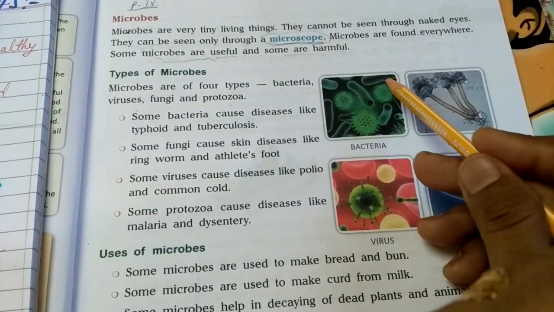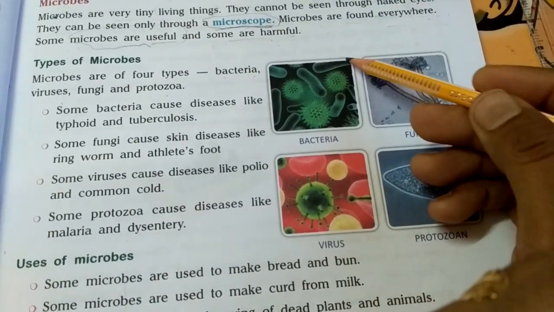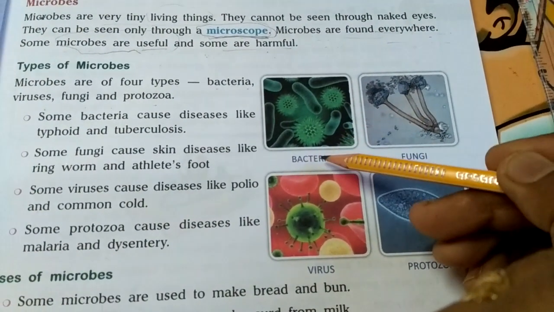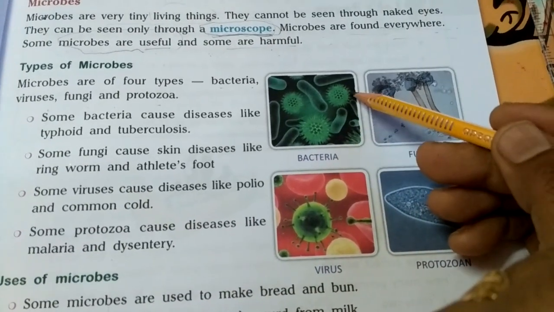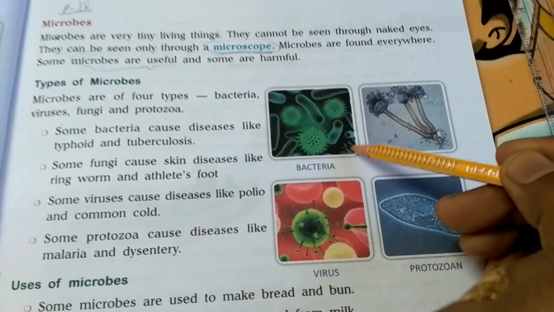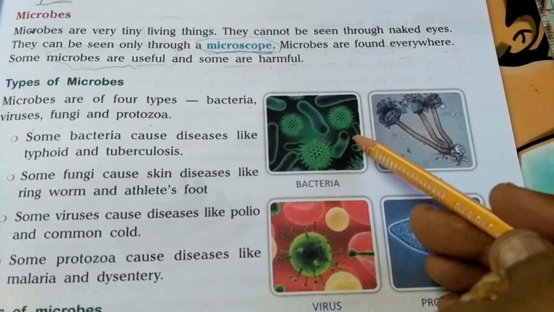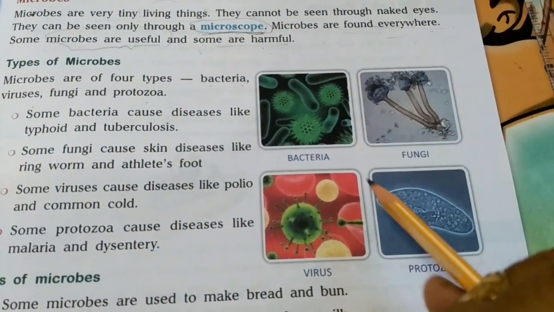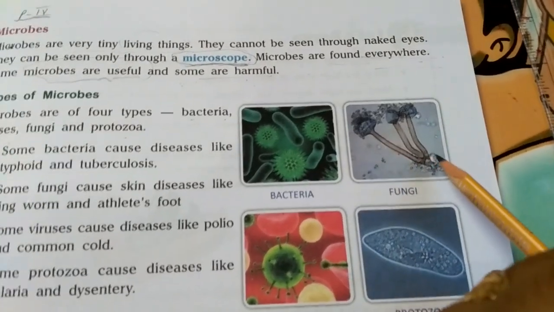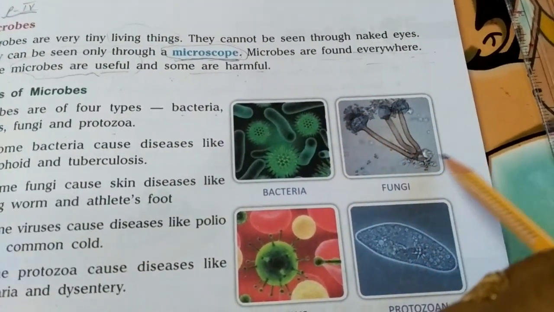On viewing bacteria through a microscope, their structure turns out to be somewhat like this, as you can see in this picture. This is the microscopic picture which you are seeing over here. So this is bacteria, these green colored pictures are viruses, this is fungi, the body structure of fungi, and these are the protozoan or protozoa.